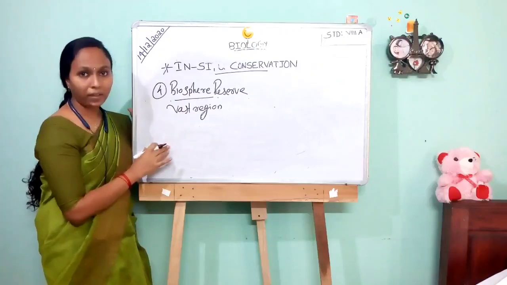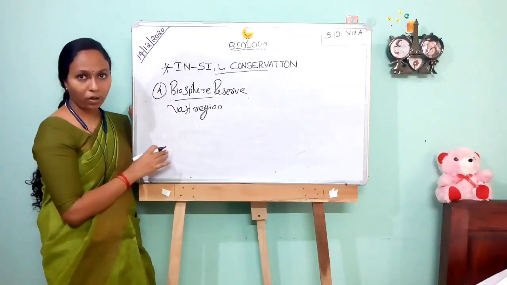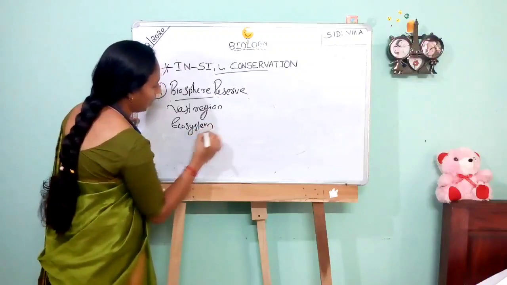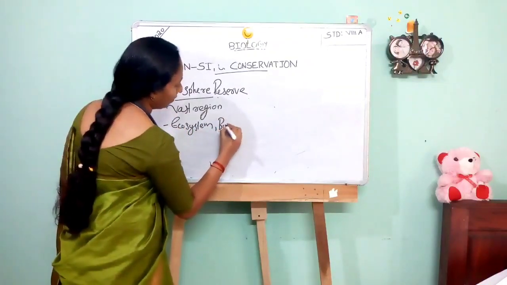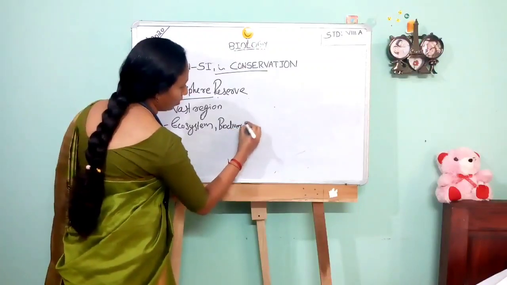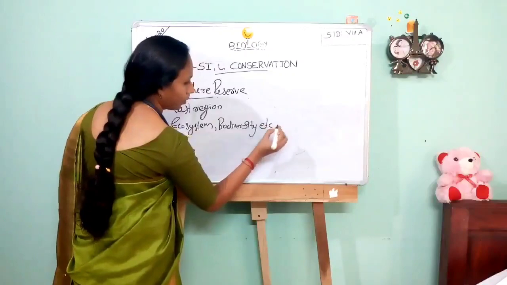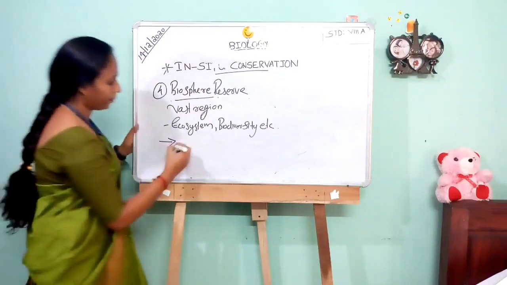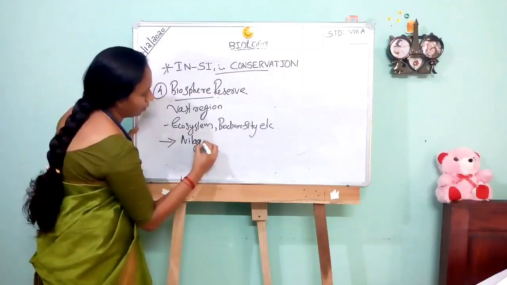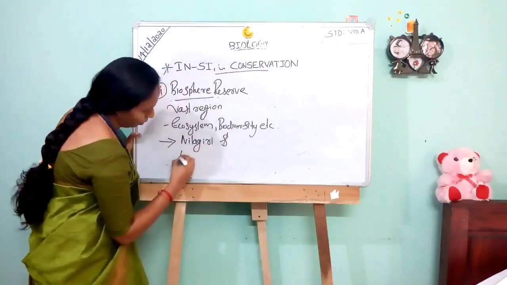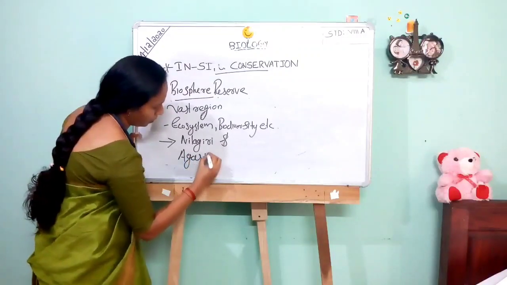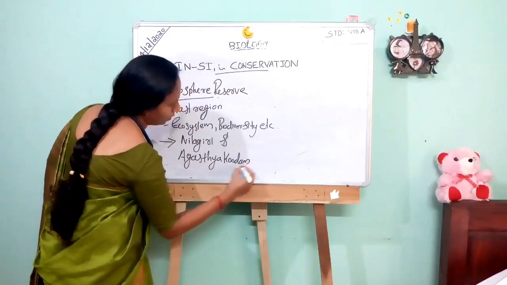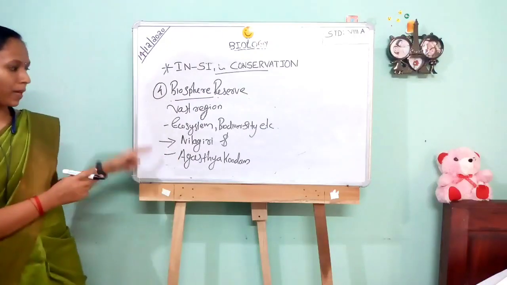Biosphere Reserve is mainly for the protection of the world's largest ecosystems, biodiversity, etc. Example, Nilagiri and Agastyaguda. These are the examples of Biosphere Reserve. Are you clear?